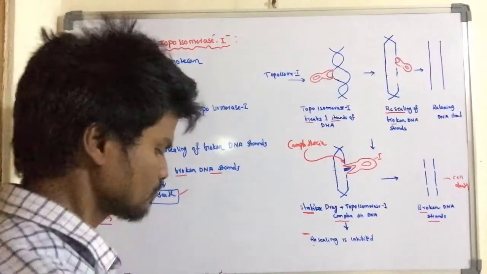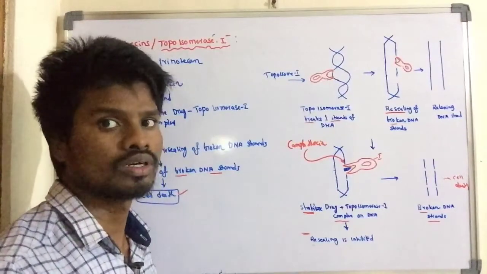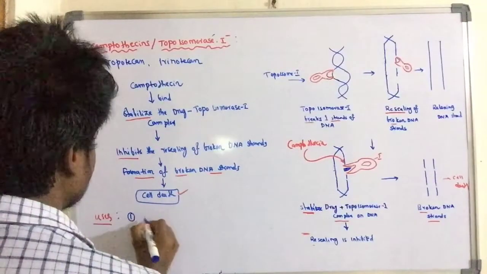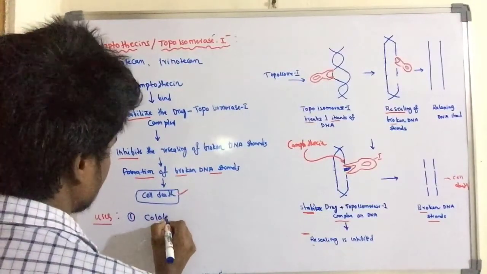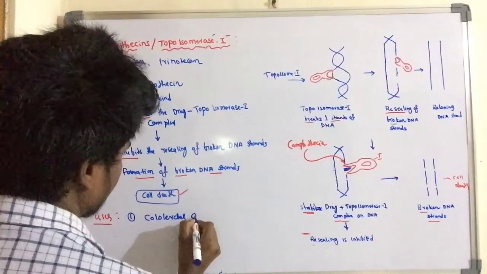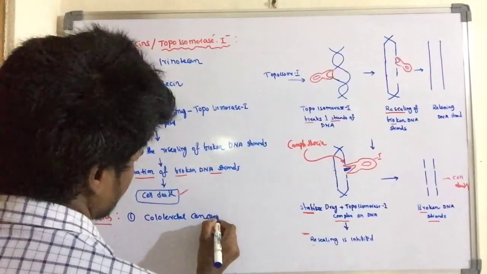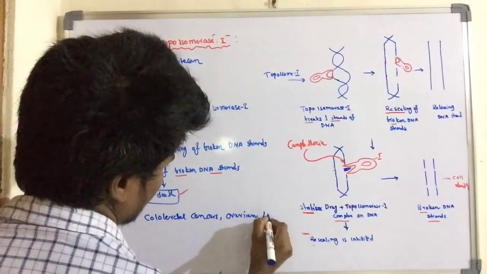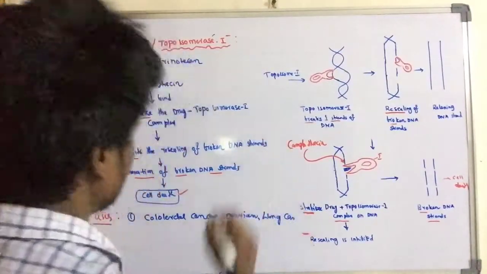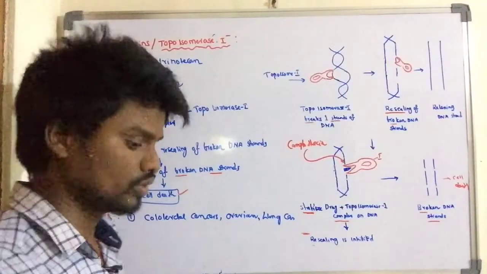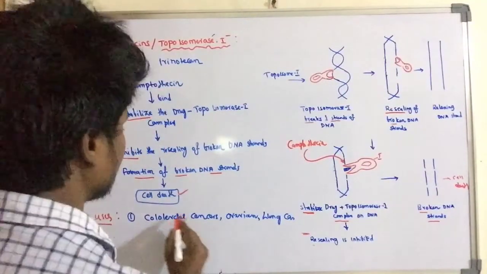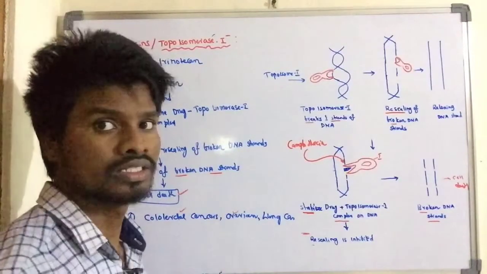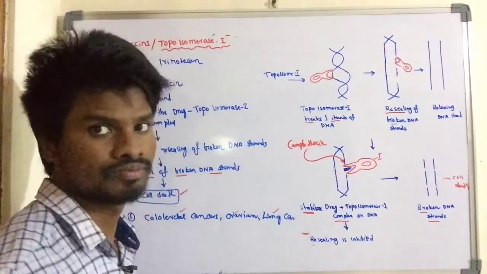The important uses of the camptothecin agents are in the treatment of colorectal cancers, ovarian cancers, and lung cancers. So the first is colorectal cancers, the next is ovarian cancers, and the third is lung cancers.